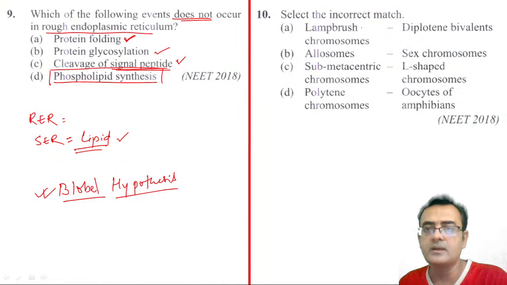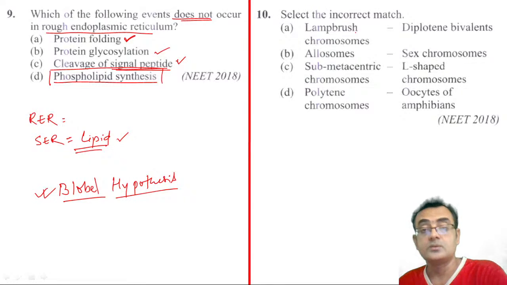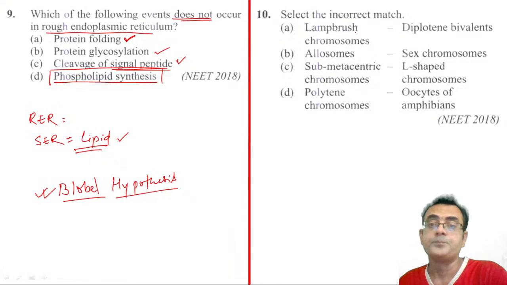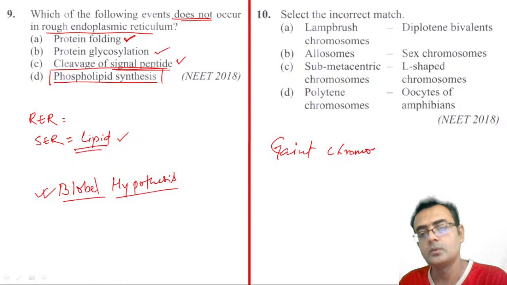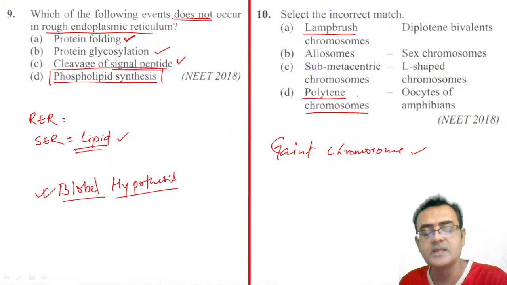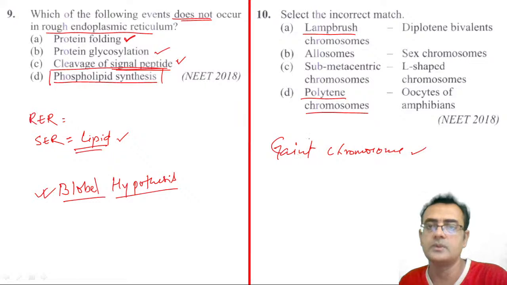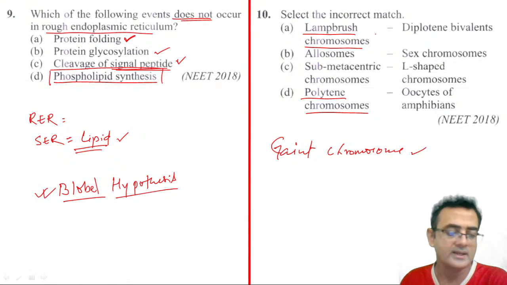Okay, question number 9. Select the correct match. This is a very nice question. See, something which is called giant chromosome, right? Two examples of giant chromosome are written here: the lampbrush chromosome and the polytene chromosome. These are the giant chromosomes. That is the first information we learn from the question, right? Now the lampbrush chromosome, they are asking for the incorrect match, no?